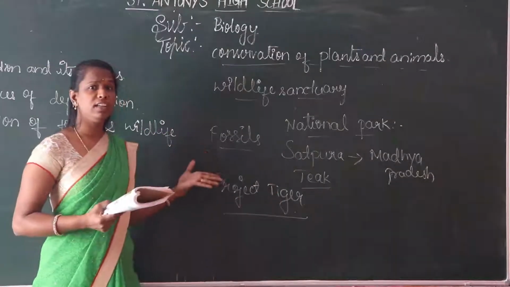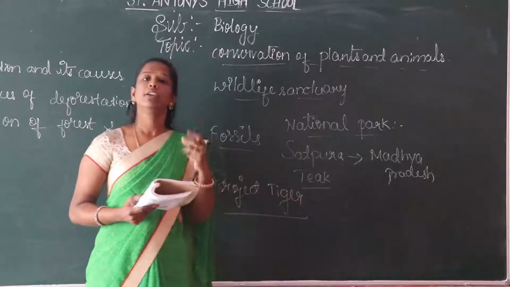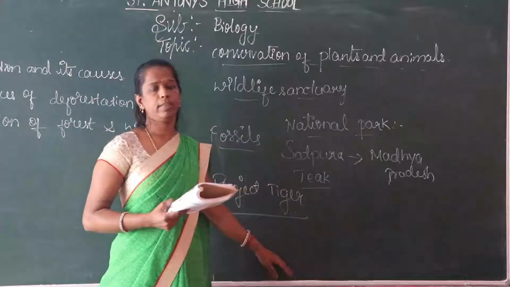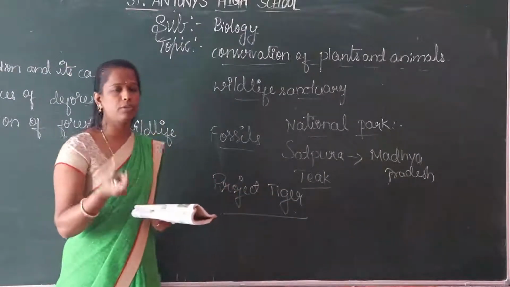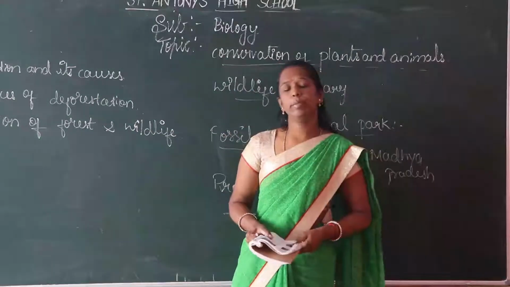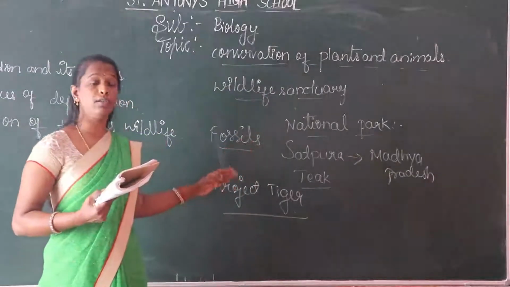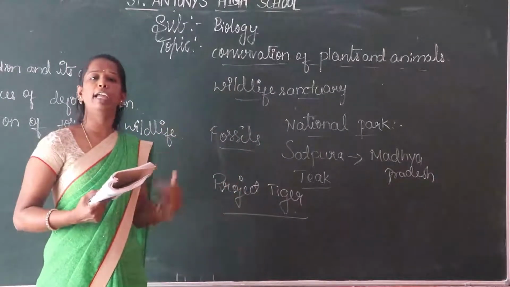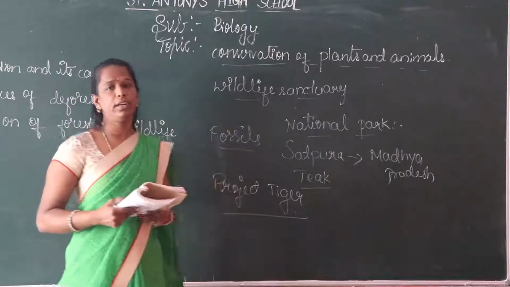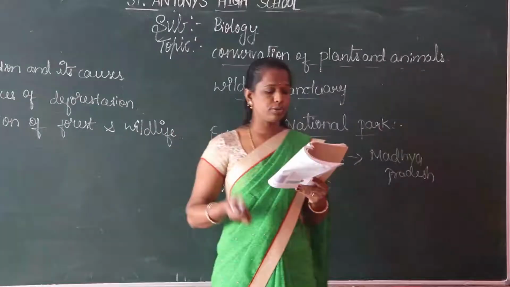So why are the tigers and the other animals killed? It may be for the skin of the animals and also because of natural calamities. Dinosaurs are already extinct. Like that, these animals may also become extinct. So we have to take precautions to conserve and protect these endangered animals. There is also disturbance in their natural habitat.